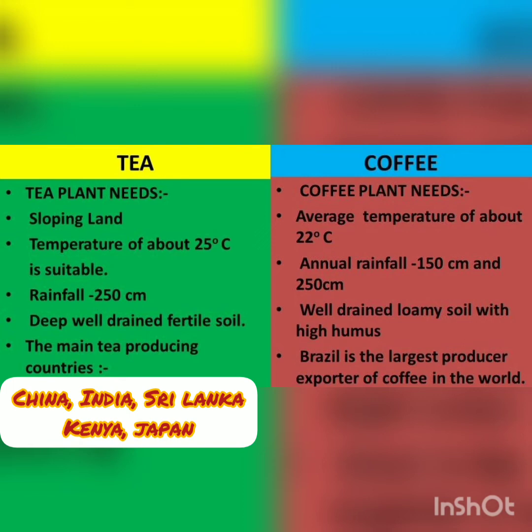Now understand the needs of the coffee plant. Coffee plant needs average temperature of about 22 degrees Celsius and annual rainfall of 150 centimeters to 250 centimeters. Well-drained loamy soil with high humus is required.